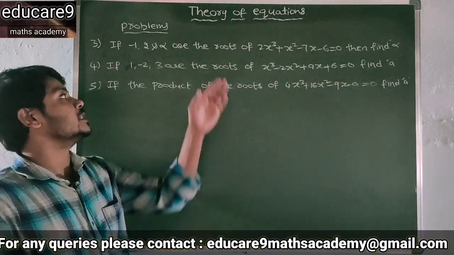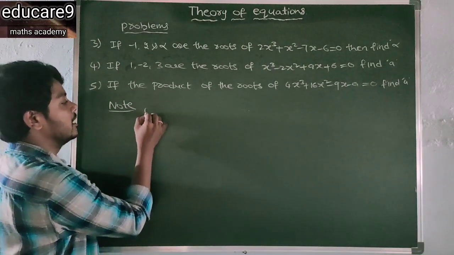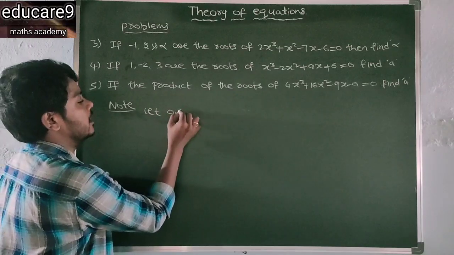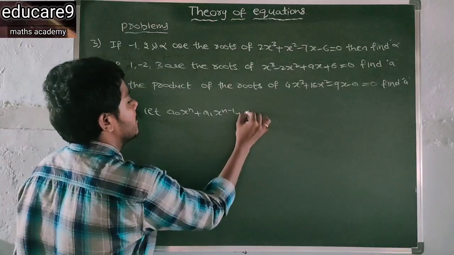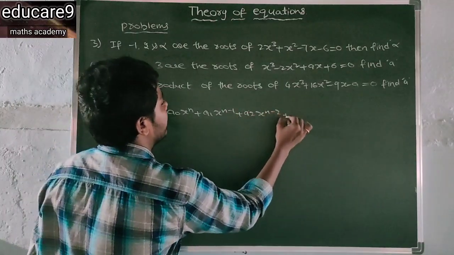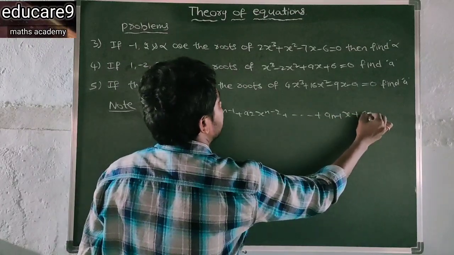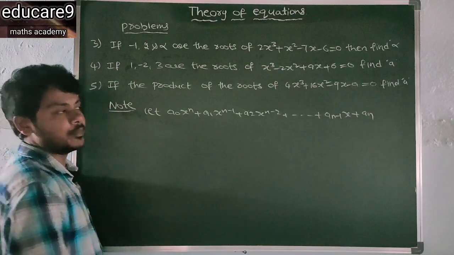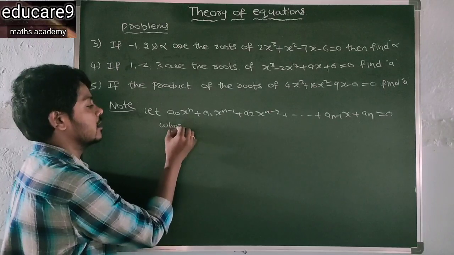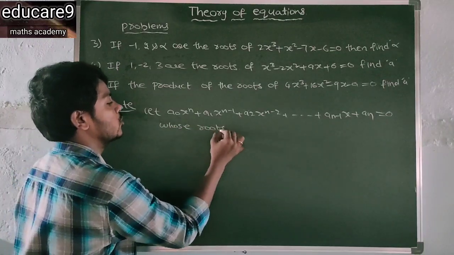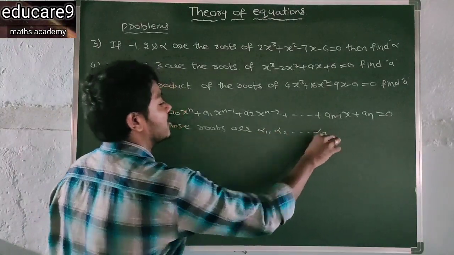Before going to this, I will give one note. Let a0 x^n + a1 x^(n-1) + a2 x^(n-2) and so on, a(n-1) x + an, be any nth degree polynomial equation whose roots are alpha 1, alpha 2 and so on up to alpha n.